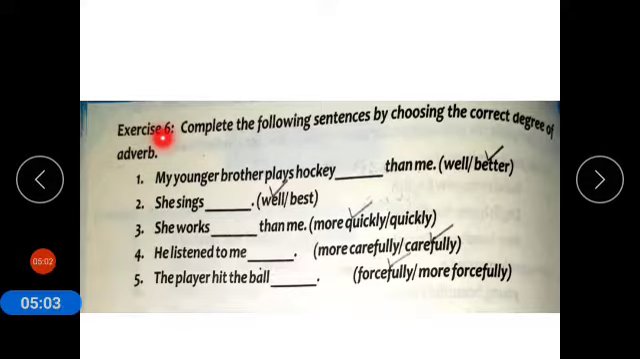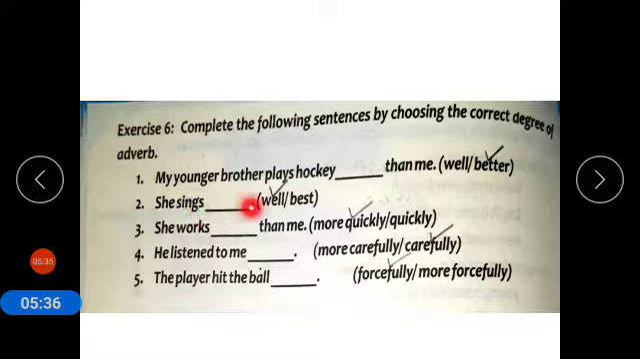Now coming to exercise number 6, which is complete the following sentences by choosing the correct degree of adverb. So we will use the correct degree of adverb. The key clues are given to us. My younger brother plays hockey dash than me. So there is comparison between two things, so we will use the second degree, better. My younger brother plays hockey better than me. So the correct answer is better.